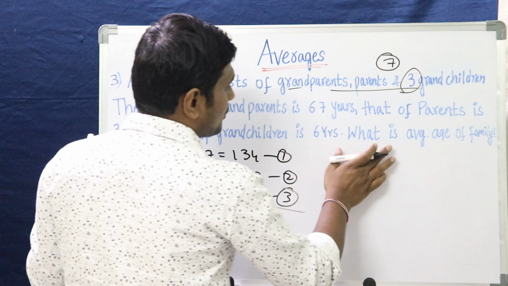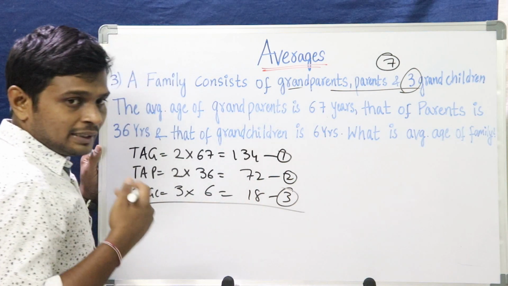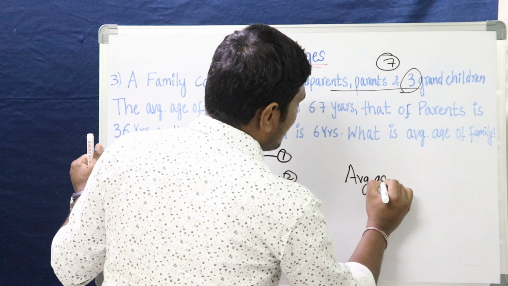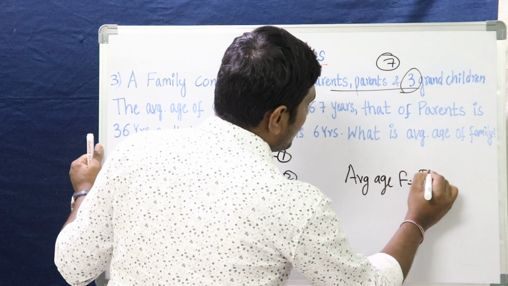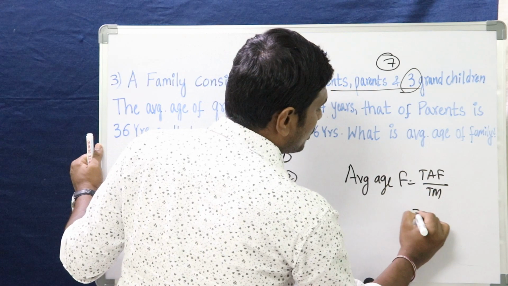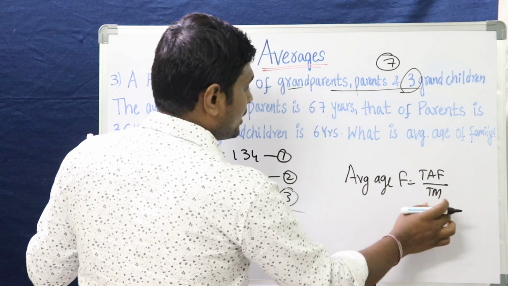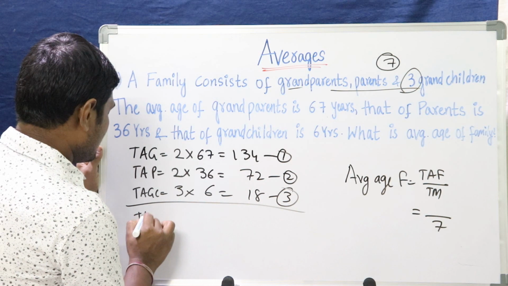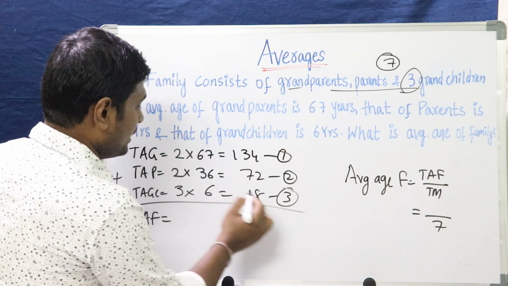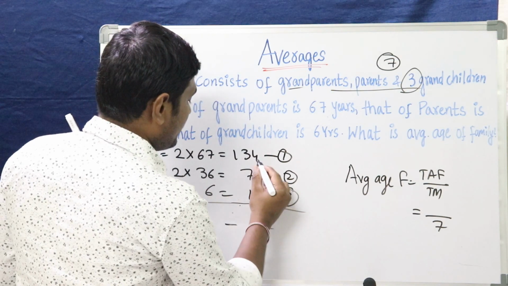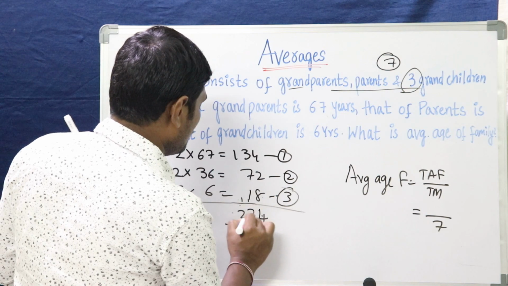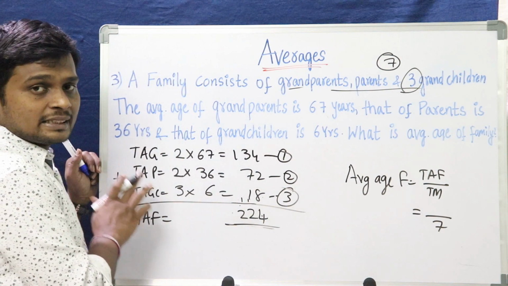What were we asked to solve? We were asked to solve the average age of the family. In order to solve that, what do we need? The average age of the family is total age of the family divided by total members. We know the total members is 7. We need to find out the total age of the family. Let's calculate the total age of the family. We need to sum all these 3. How much will we get? 134 plus 72 plus 18, that is 224 is the total age of the family.